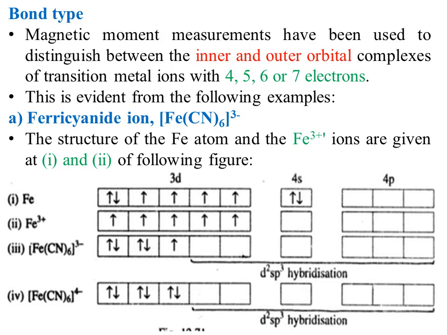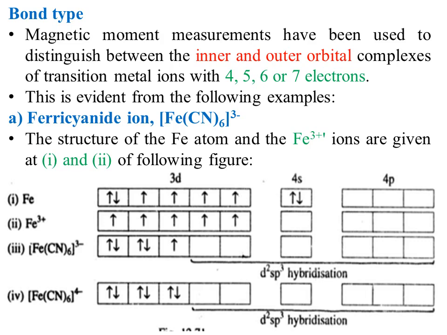In this case, we have a cyanide ligand. Cyanide ligand has a tendency to pair up electrons in the d subshell. So you can see in the third equation that the d subshell is empty in the last two blocks. It means two of the electrons have been sent to the previous orbitals, and the orbitals which are going to be involved in hybridization belong to 3d subshells.